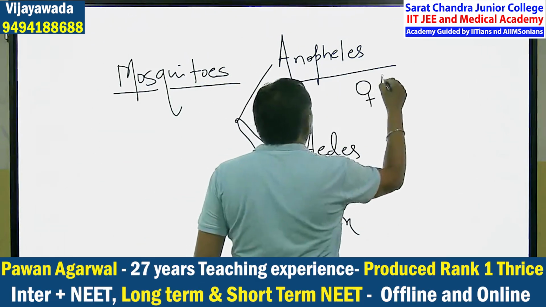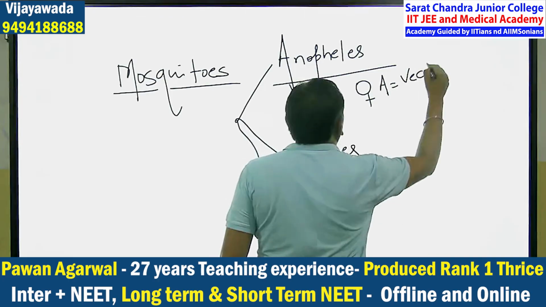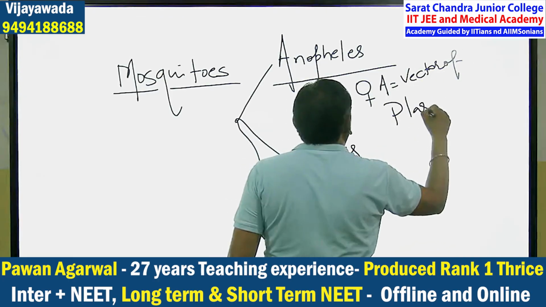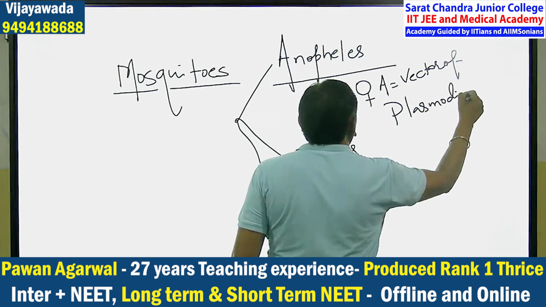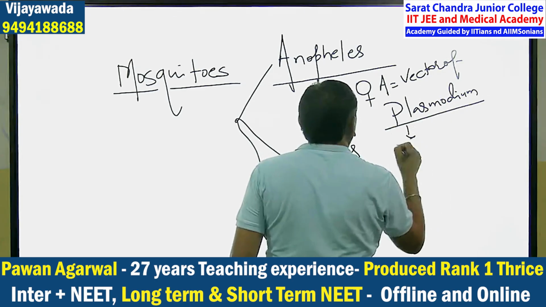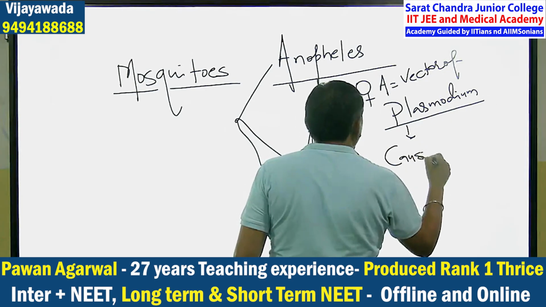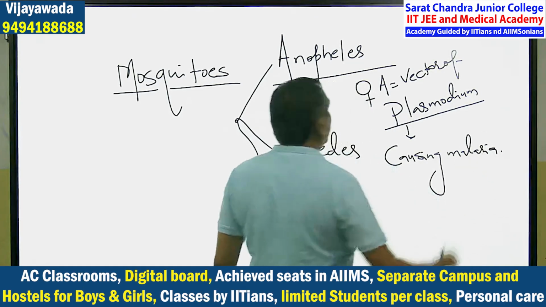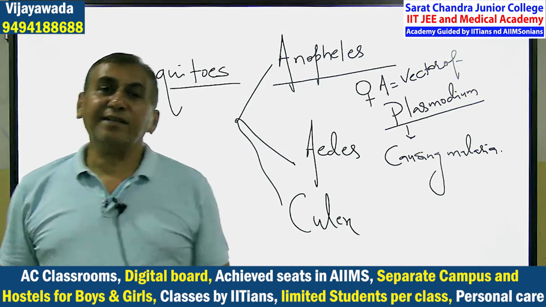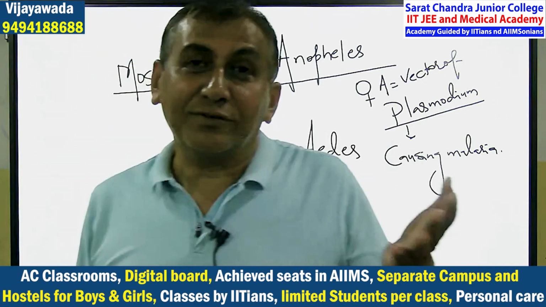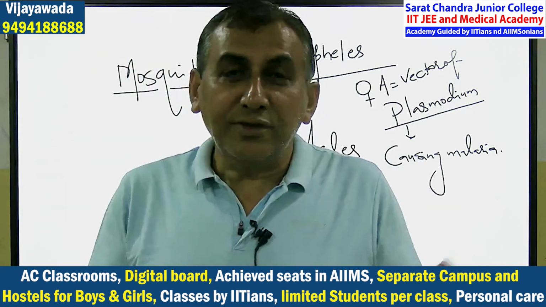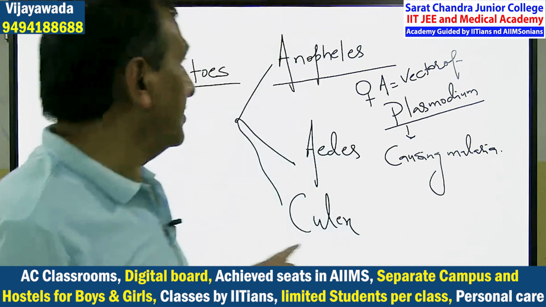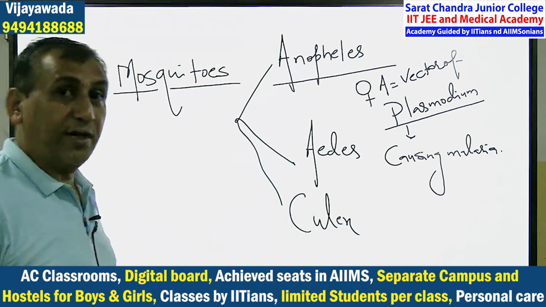Female Anopheles is a vector of Plasmodium, which causes malaria. So malaria is not caused by the mosquito. Who is causing malaria? Mosquitoes? No. Malaria is caused by the Plasmodium.